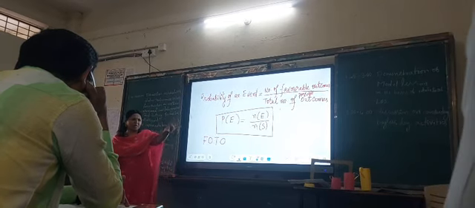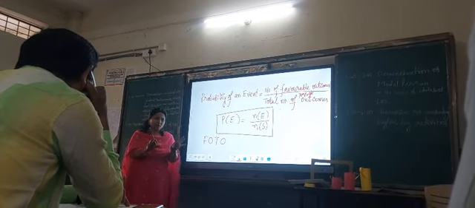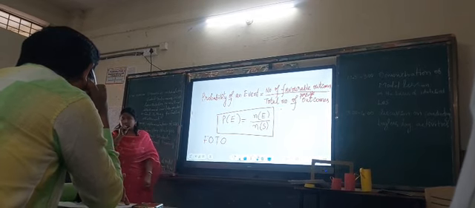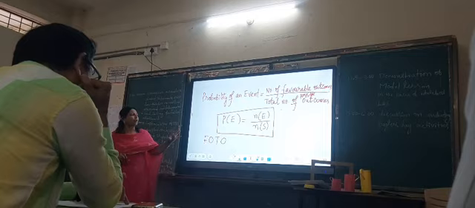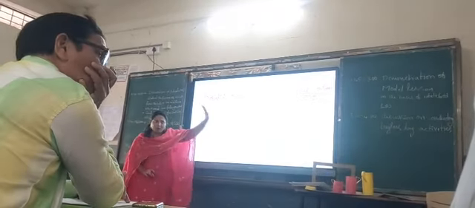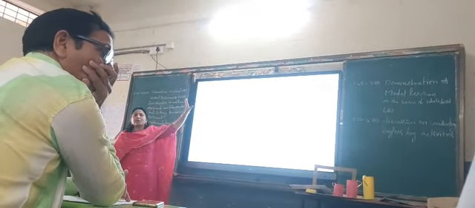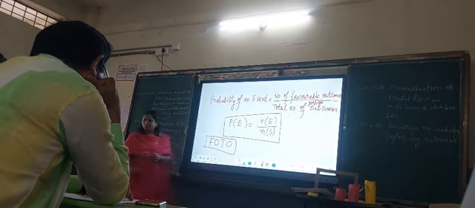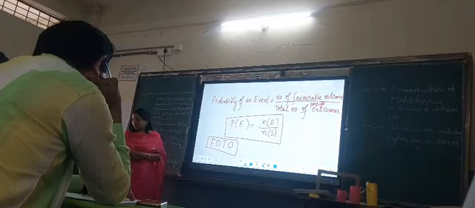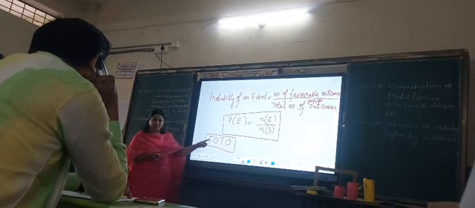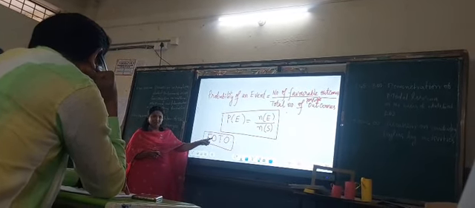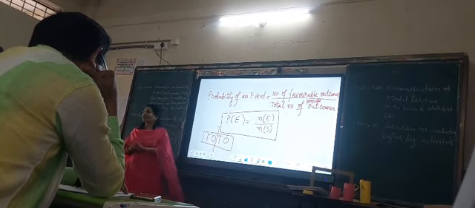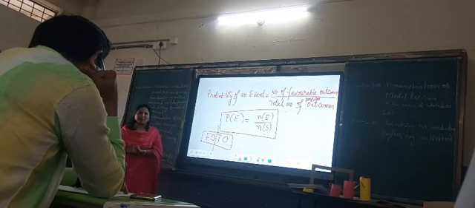Whatever the problem asked, however it is asked, forget about that. First you need to mention the formula, because the formula carries the marks. First you need to write the formula. So how to remember this formula? We have one simple code language, that is photo. F means favorable, O means outcomes, by total possible outcomes. This is how you can remember the formula.